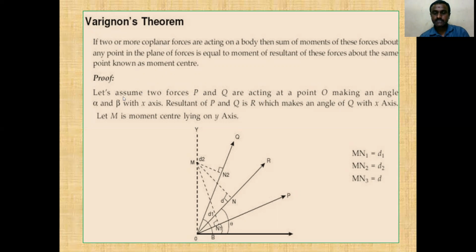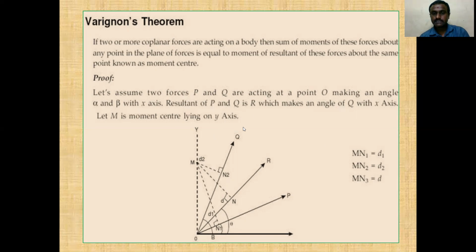For this, we consider the proof. Let us assume two forces P and Q acting at a point O, making angles alpha and beta with reference to the x-axis. The resultant of P and Q is R, which makes an angle theta with the axis. Let M be the moment about the center lying on an axis.